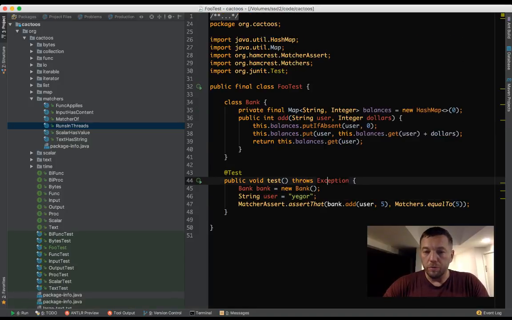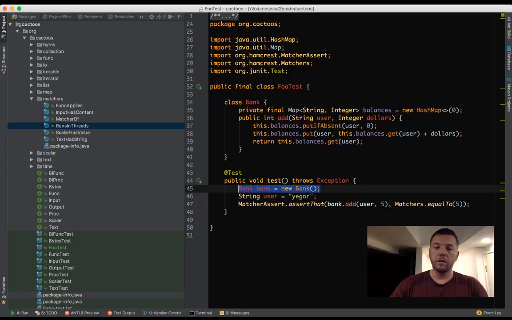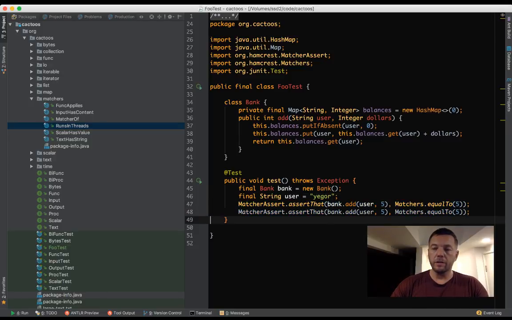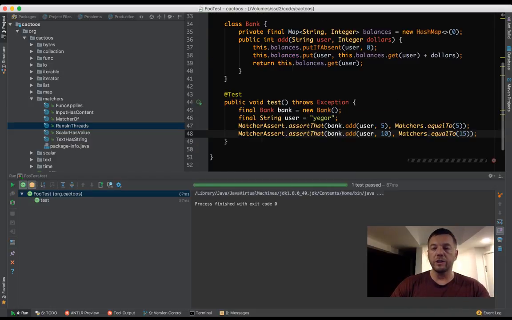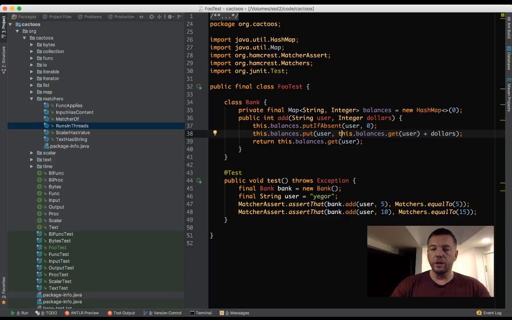The problem will show up if this bank will be accessed by somebody else too. Let's try again. Let's add another 10 and the balance is going to be 15, right? Let's run again. I don't know why it takes so long, because of the video probably. Yeah, so it works again. You see, I consequentially incremented the balance 2 times and it is 15 in the end. So everything is clear. So far so good.